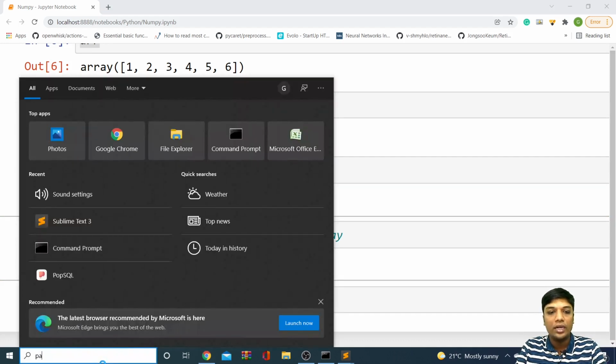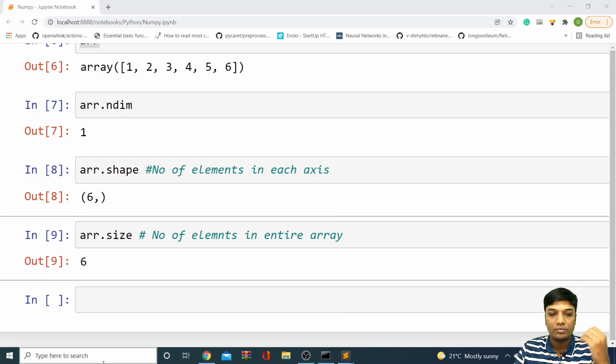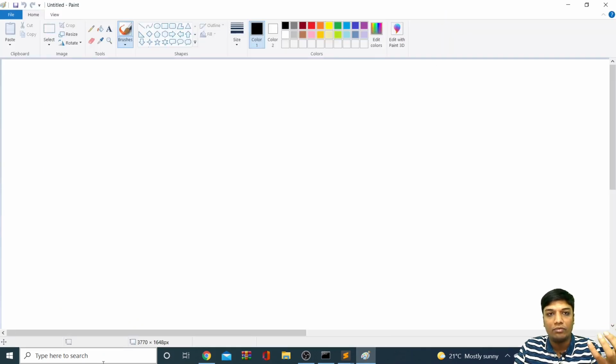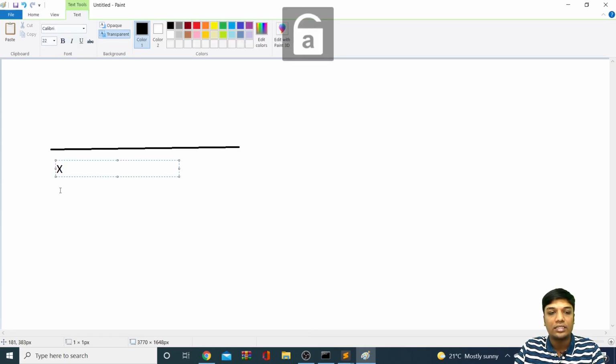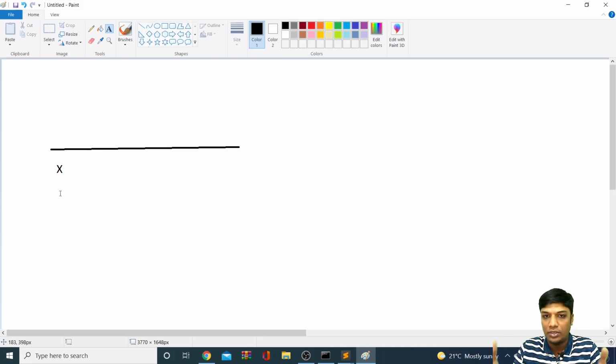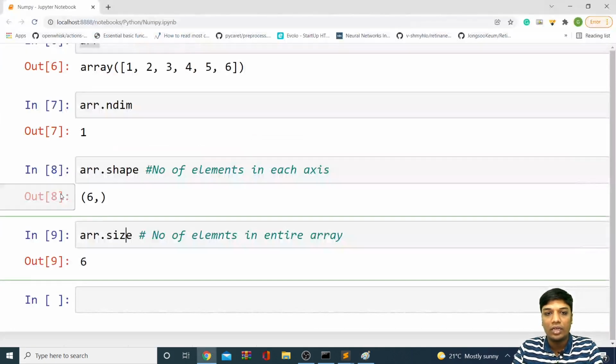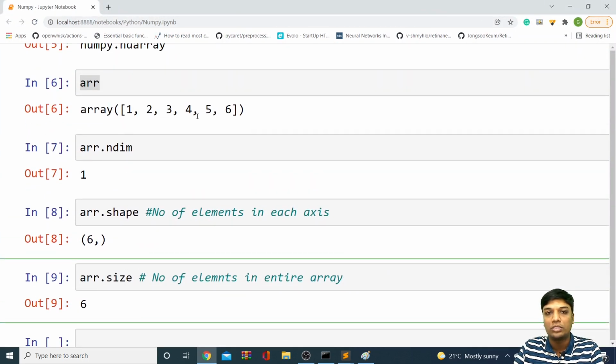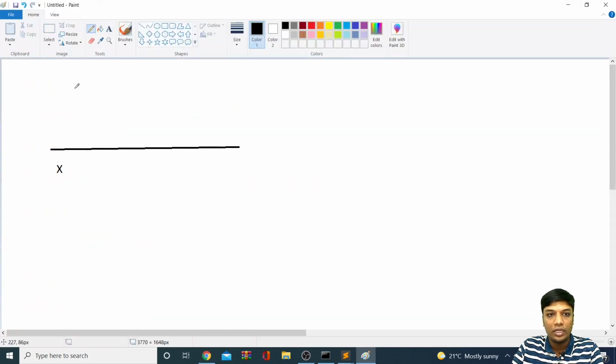In general, guys, you might have heard about dimensions. We have seen a lot of graphs, right? For example, let's assume that in a graph we have only one axis. We would generally call it the x-axis. So when you have only one axis, it's one-dimension data, as simple as that. Here we can plot this data, maybe 1, 2, 3, 4, 5, 6. I can show it like this: 1, 2, 3, 4, 5, 6.